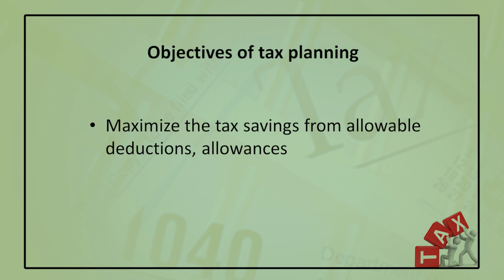If we maximize our tax savings, the amount will remain with us, so it will maximize our net of tax income. That portion can be invested by the assessee for further income.